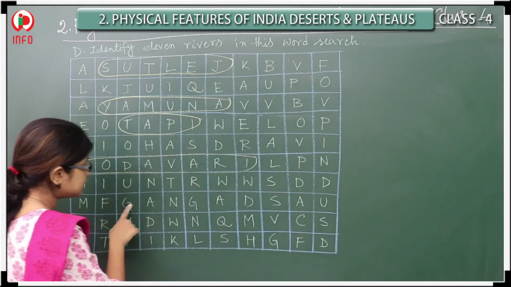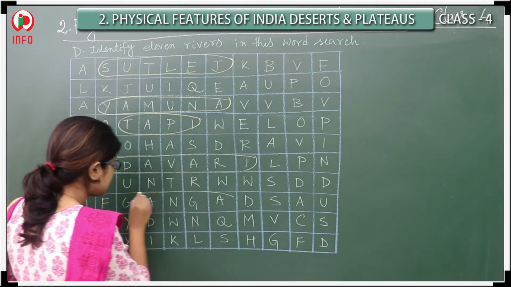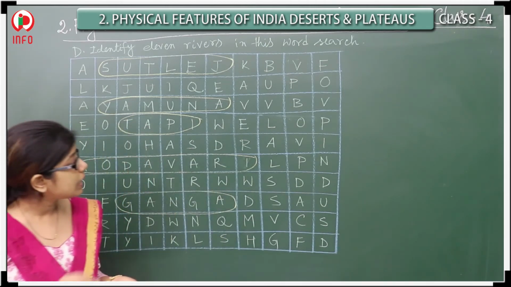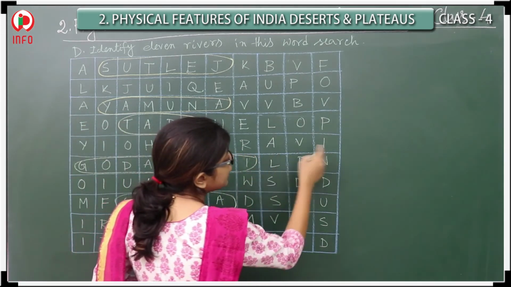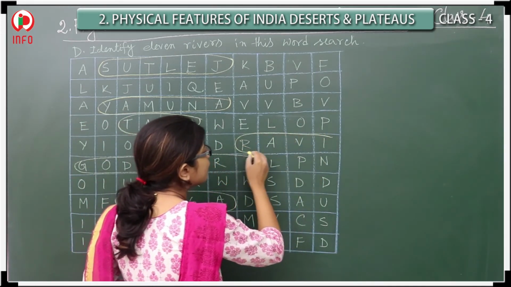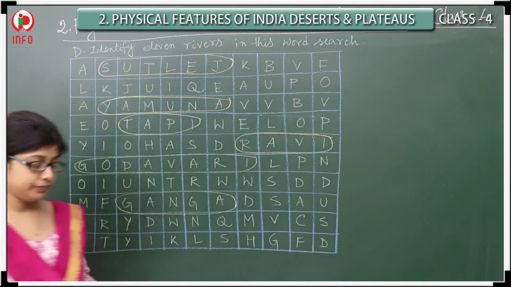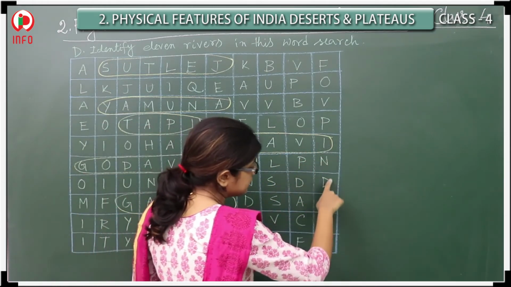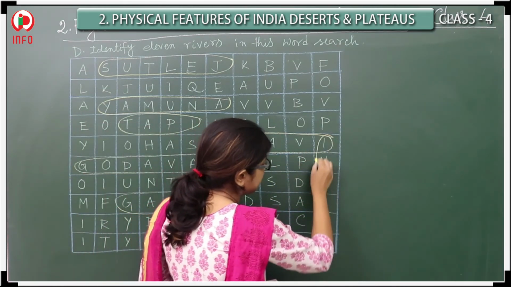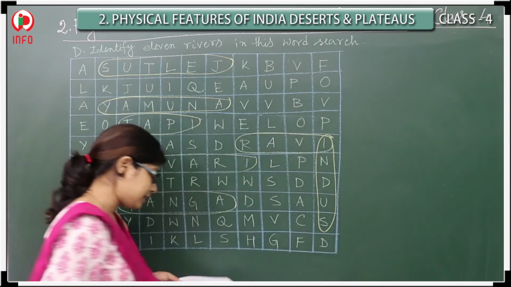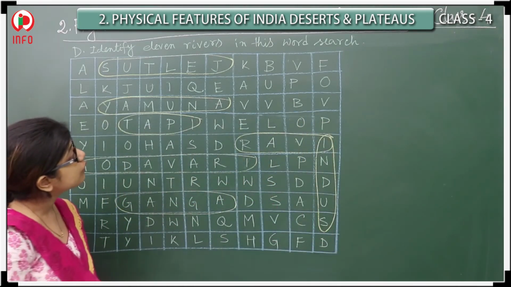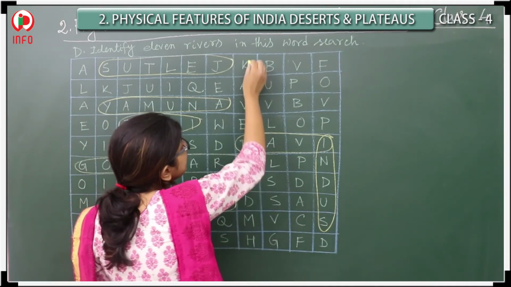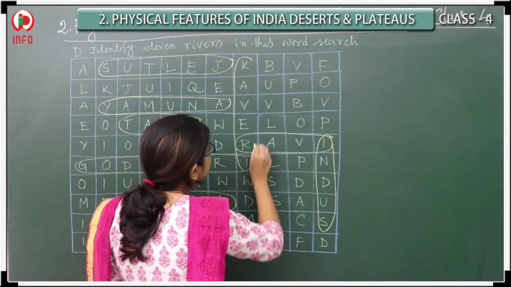Next, the Ganga. G-A-N-G-A. See here the Ganga pointing out like this. Next, if you will see here Ravi. R-A-V-I. Ravi is also the name of one river. So these things you get. One more thing. See here Indus. I-N-D-U-S. Yes, the Indus. You get the Indus also. Next, if you will see the Kaveri, K-A-V-E-R-I. Kaveri. That one you are also getting.